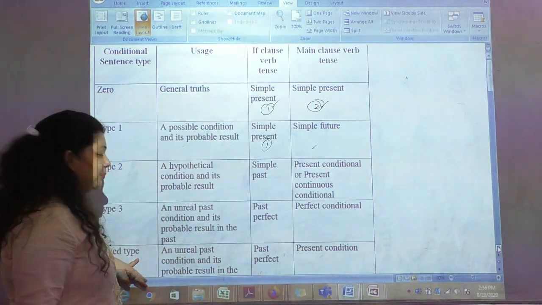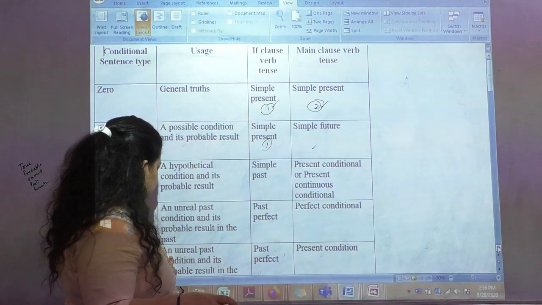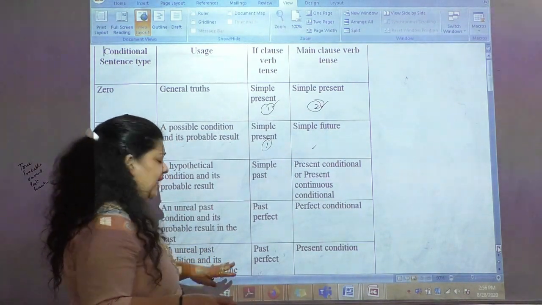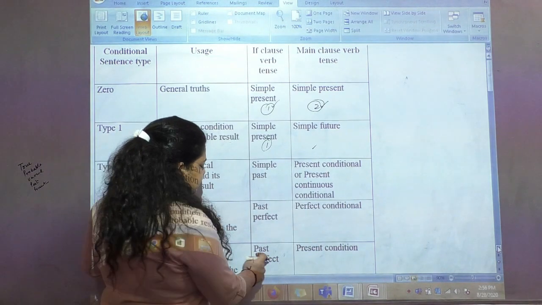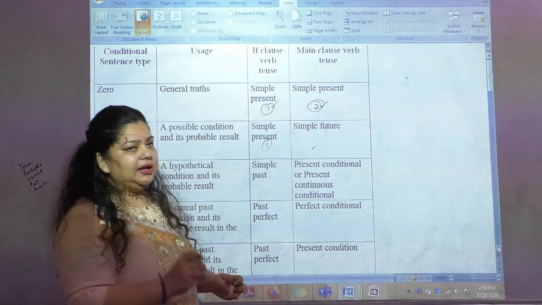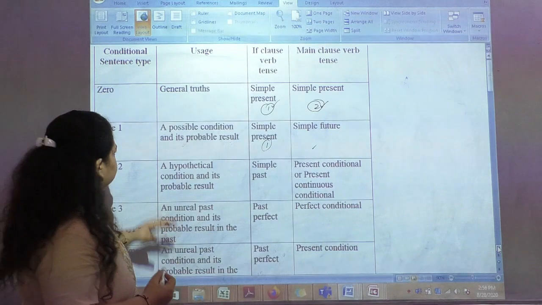Then the last is the mixed type. The situation is unreal past conditions and their probable results. The structure is that the first part is past perfect and the second sentence is present conditional. Now let's see in detail. First let's understand condition 0.